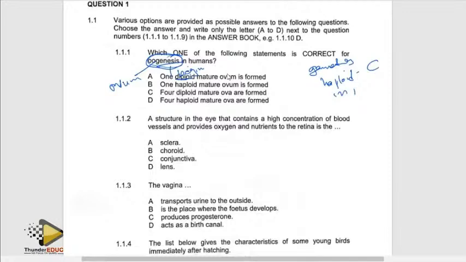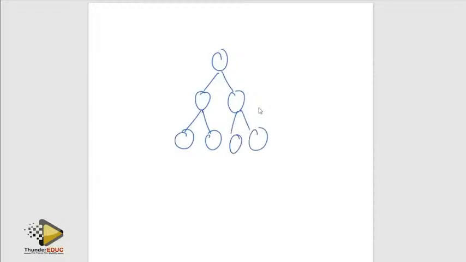Remember, in oogenesis, let me show you here. You have one cell. One cell divides to form two cells. Then the two cells divide to form four cells. This is the normal process of meiosis. But when it comes to oogenesis, or formation of the ovum, what happens? One cell will divide to form two cells, but one will degenerate. It's going to become too small, and that's why you call it a polar body.